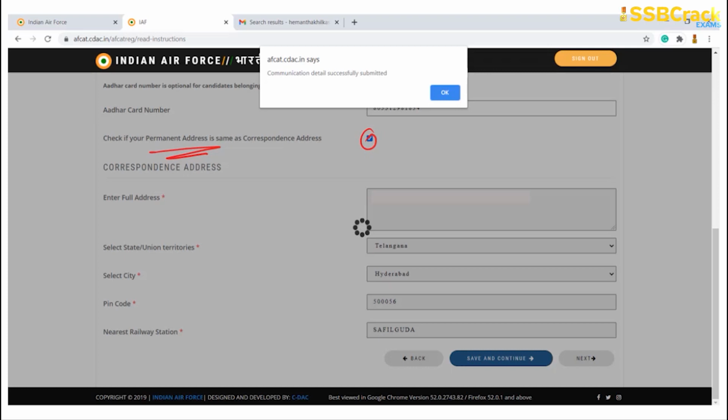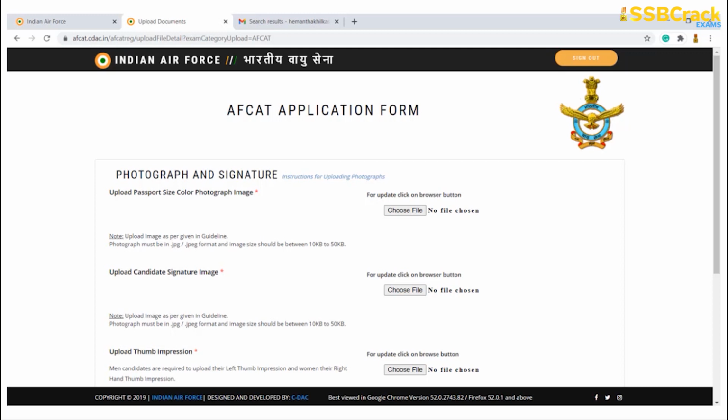Okay, moving forward now, it will ask you about uploading a photograph and signature. As I told you in the beginning itself, you need to have 3 important soft copies: the soft copy of your photograph, your signature and thumb impression. So one by one you will upload your photograph, signature and thumb impression. Remember the size I've told you: it should be between 10 kilobytes and 50 kilobytes, both inclusive.